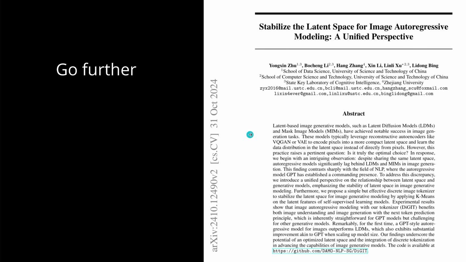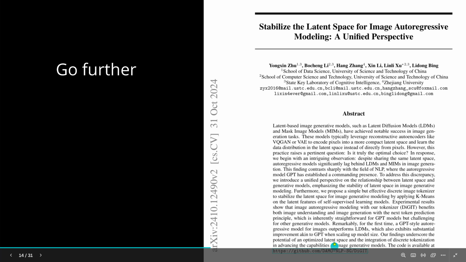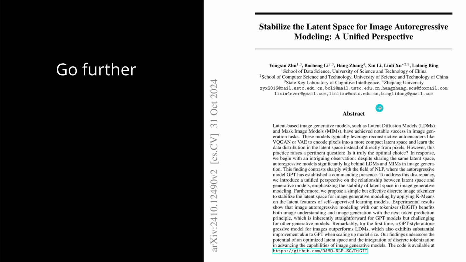If you want to go further, I would recommend this paper from the end of October 2024, a further methodology to stabilize the latent space for image autoregressive models. They try to come up with a unified perspective, so they have the relationship between the latent space and the generative models, emphasizing the stability of the latent space in image generative modeling. Interesting approach, but only if you want to go further. And on GitHub, you already have the code available for you to play around with it and get a feeling if it's really better.